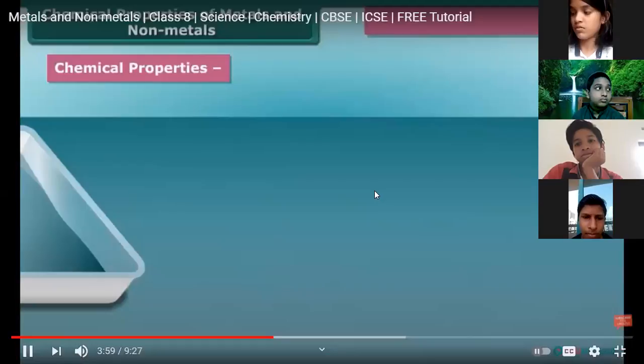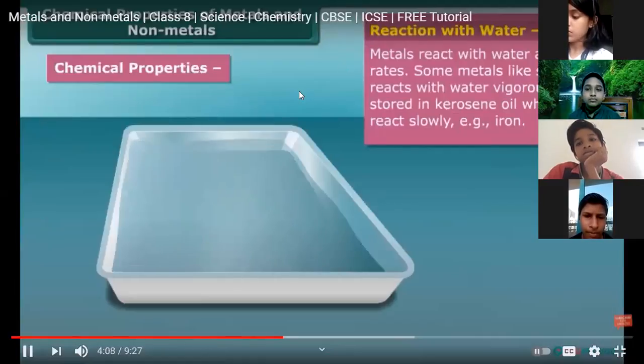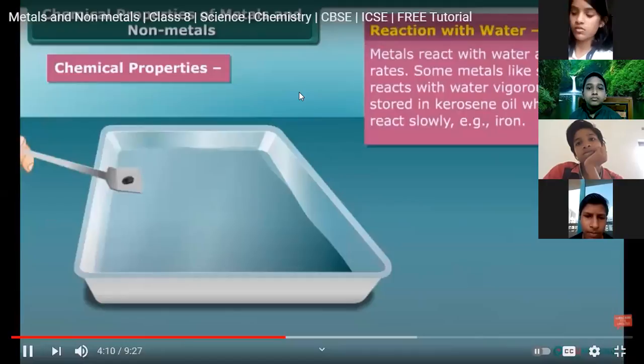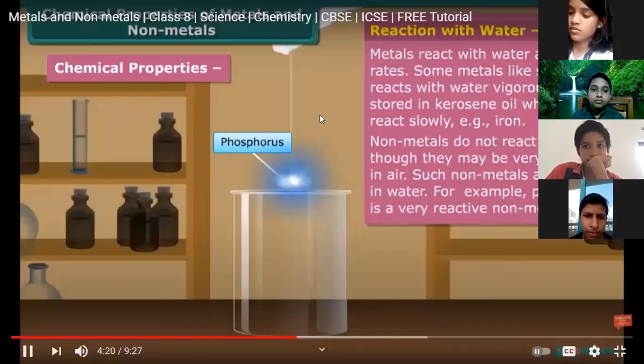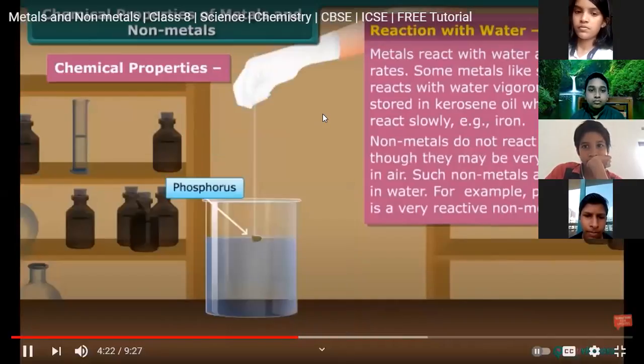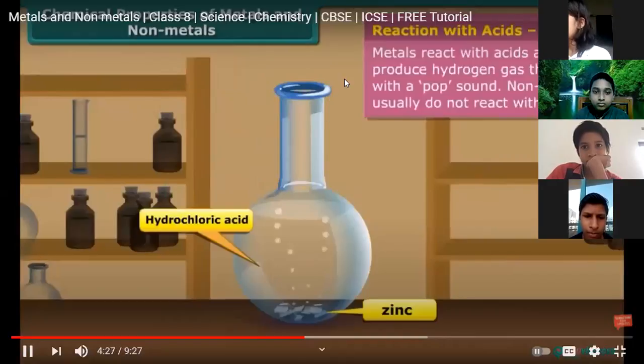Another chemical property of metals is reaction with water. Most metals react with water vigorously or slowly. Sodium is stored in kerosene oil due to its highly reactive nature with air. Non-metals do not react with water. Phosphorus highly reacts with atmospheric oxygen, so it is stored in water. Now let's know about the reaction of metals and non-metals with acids.